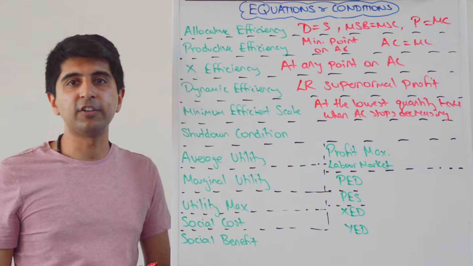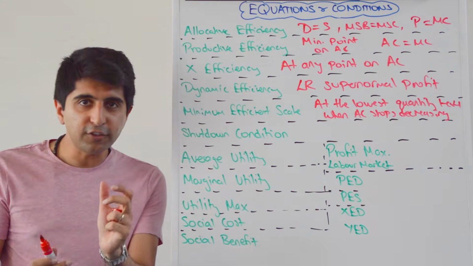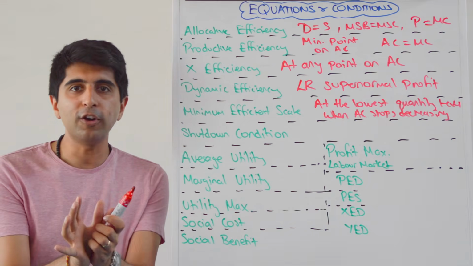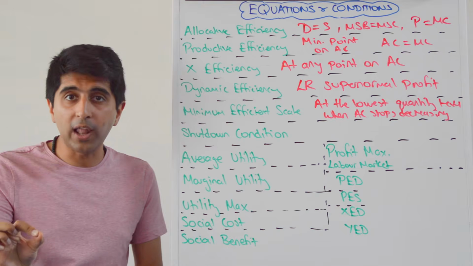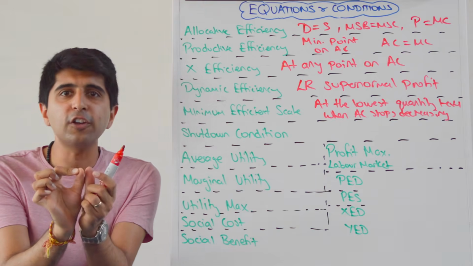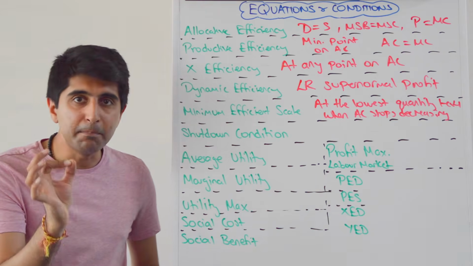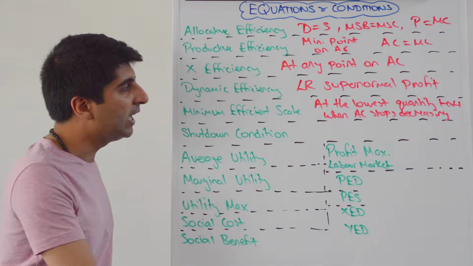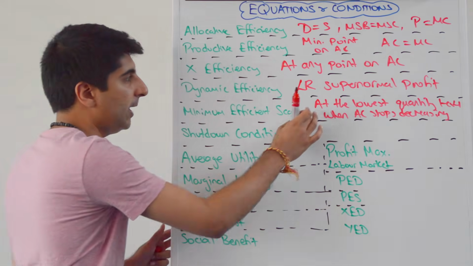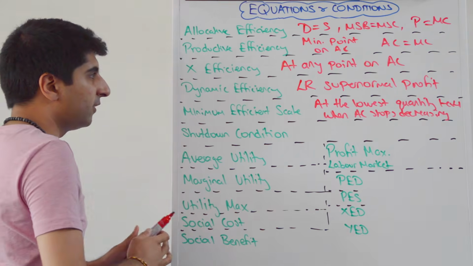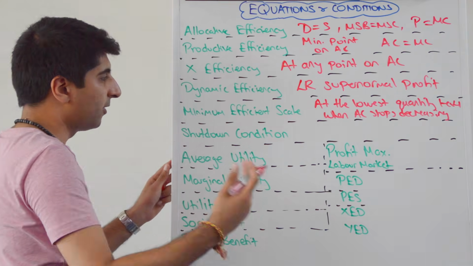That is the minimum efficient scale. At that point, it's the first quantity level where all economies of scale have been fully exploited. The average cost curve does not fall anymore. The first production point that happens, that's the minimum efficient scale. By definition, it's the lowest level of output required to minimize costs. Okay, so that's how you get to the minimum efficient scale, a very important point for a business there.